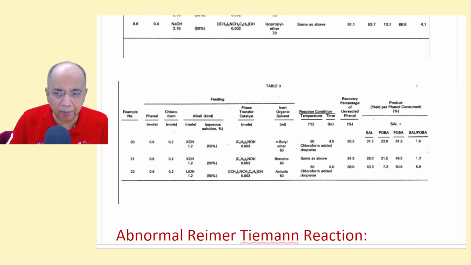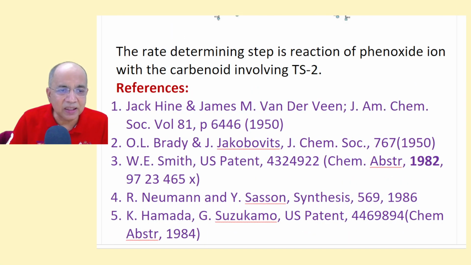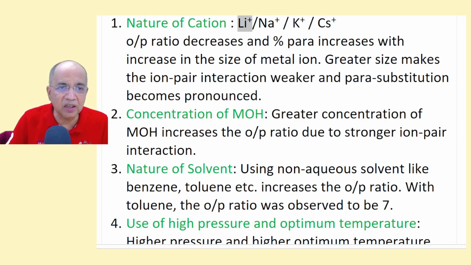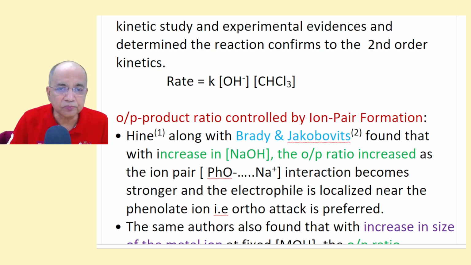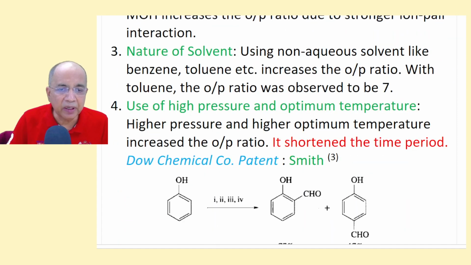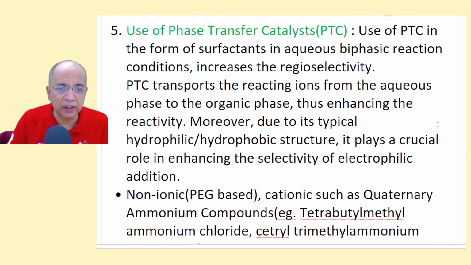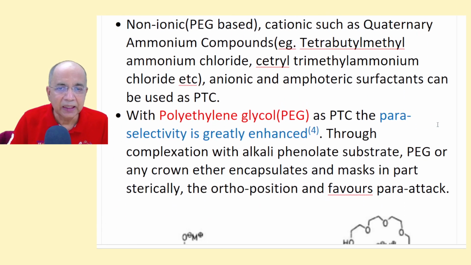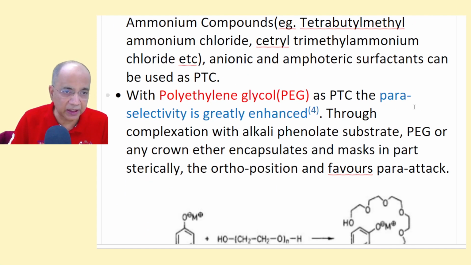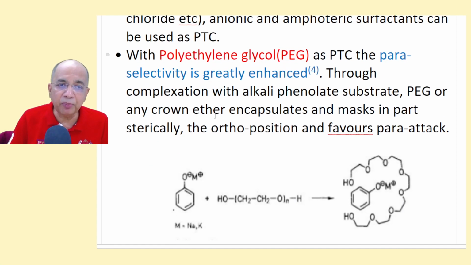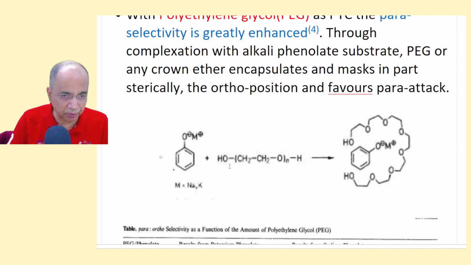number 4, he claimed that 4 is a Newman, Israeli paper. He claimed that this one, using polyethylene glycol as PTC, the para selectivity is greatly enhanced. Through complexation, this is a polymer.